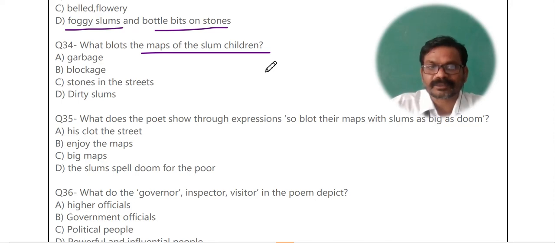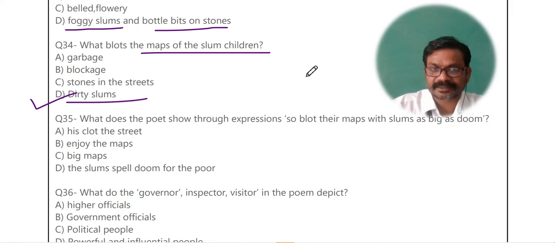उनके स्लम में क्या ब्लॉट है उनके मैप में? The dirty slum is itself a blot on the map. The dirty slum completely is itself a blot on the map of the slum children.